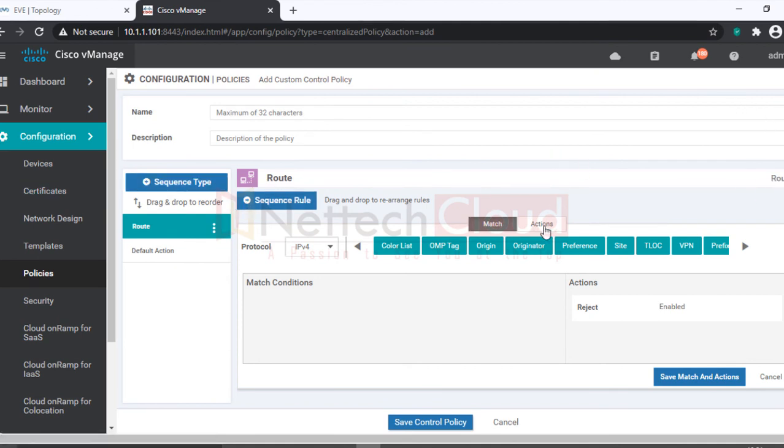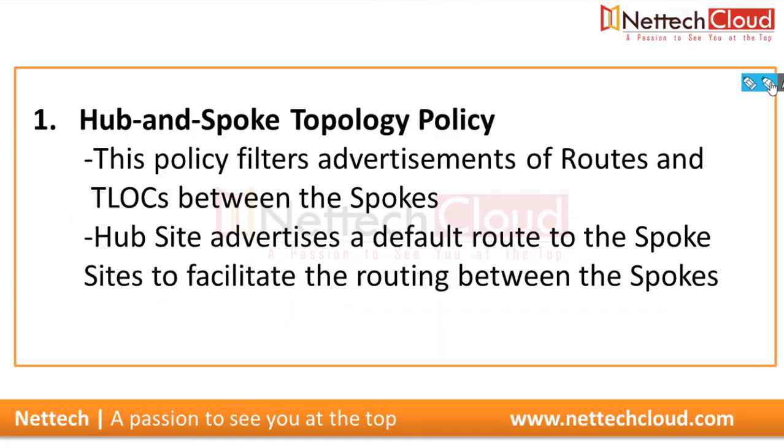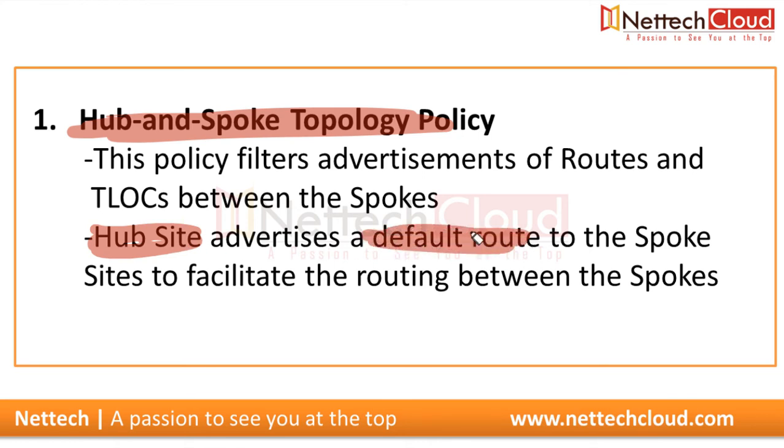I hope you understand how we are going to meet the objective. First point, the hub and spoke topology policy. This policy filters advertisements of routes and TLOCs between the spokes. The hub site advertises a default route, but not by default.